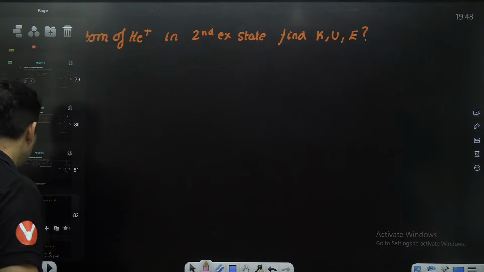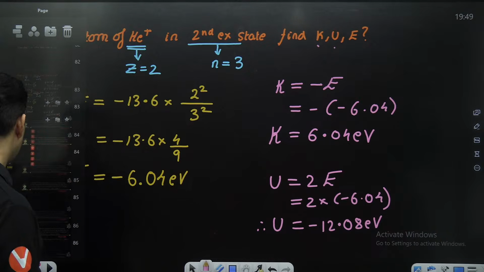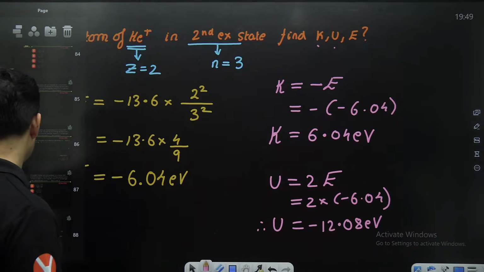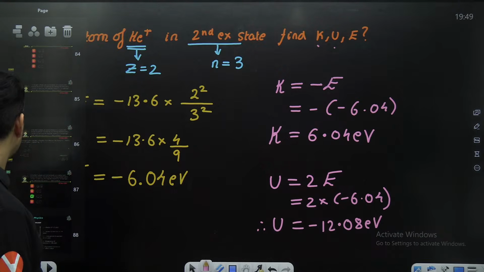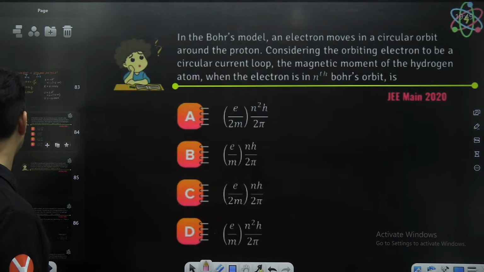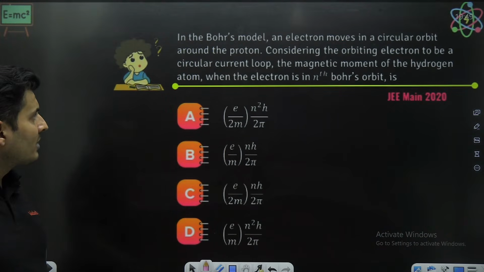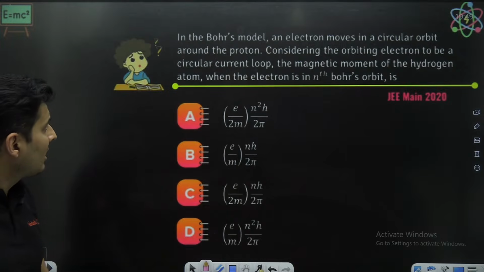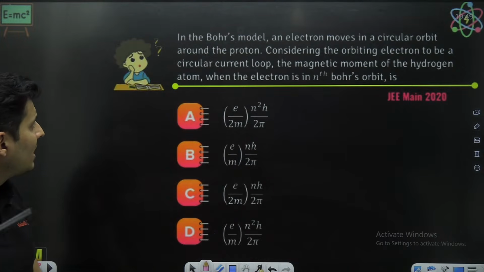Excellent. Moving ahead. Let's have a look at some of the questions coming up on your screen. Here it is. In the Bohr's model, the electron moves in a circular orbit. Consider the orbiting electron to be a circular current loop. The magnetic moment of the atom when the electron is in the nth Bohr orbit is how much?